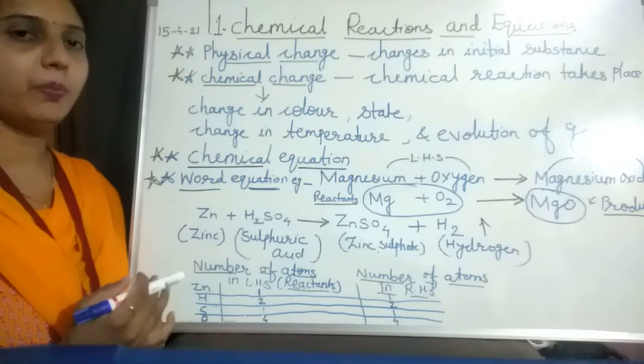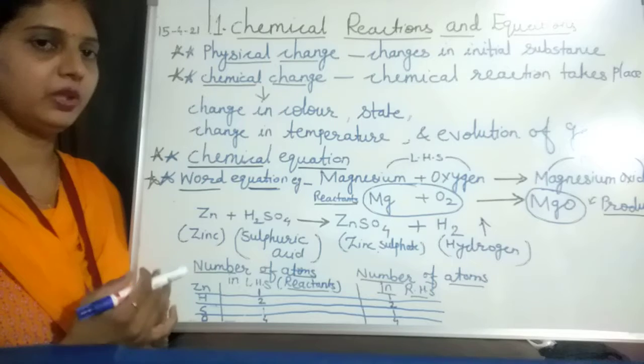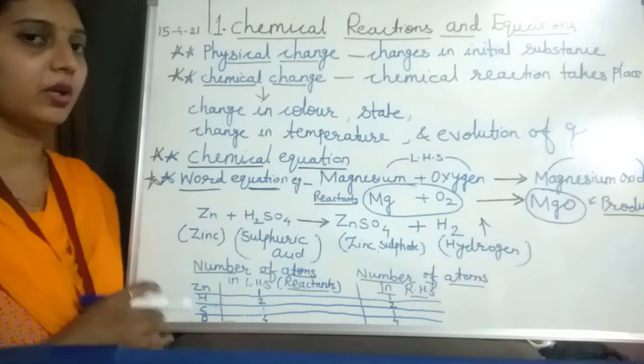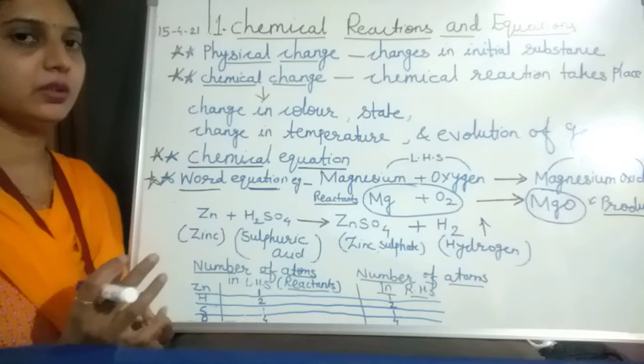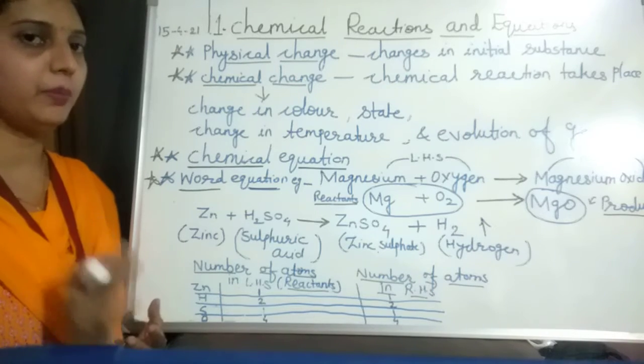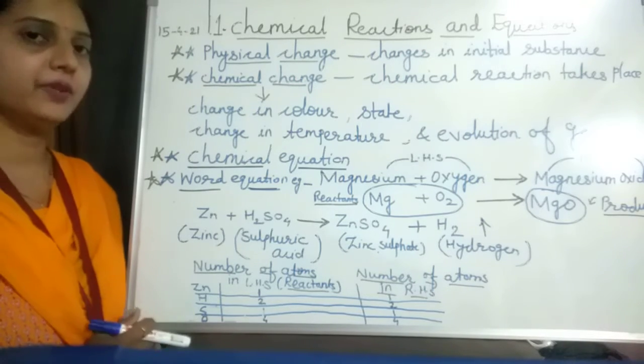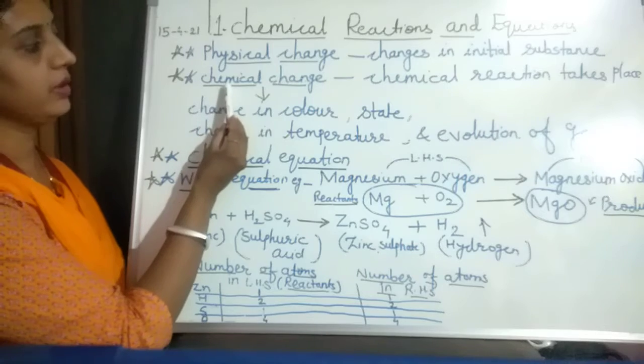Then wheat powder: if we take the wheat powder and add water, dough is formed. That dough and the powder are the same, there is no change in the chemical composition. So that is also a physical change. Then another point is the chemical change.